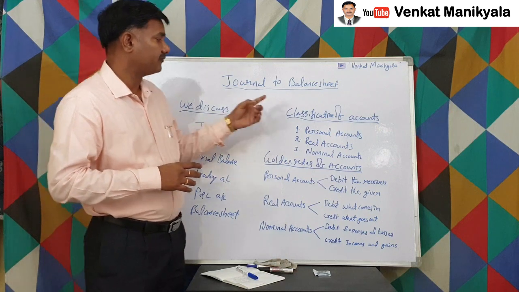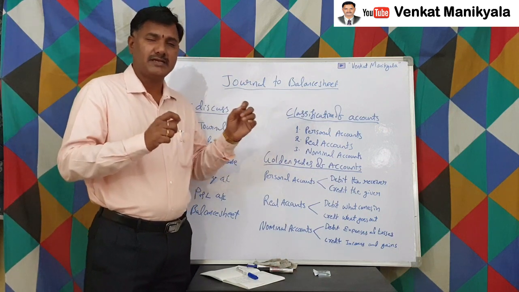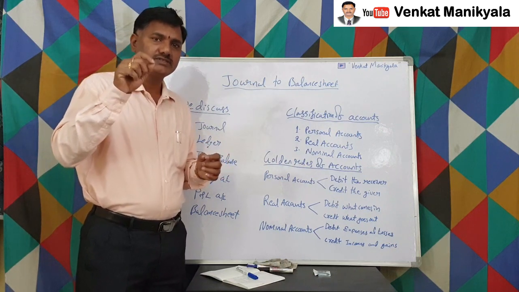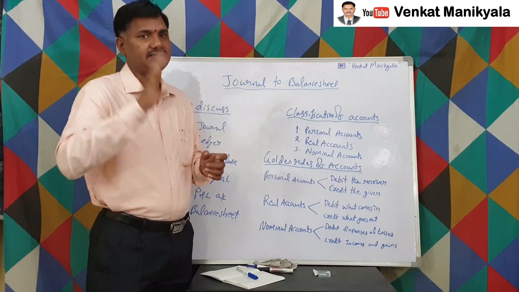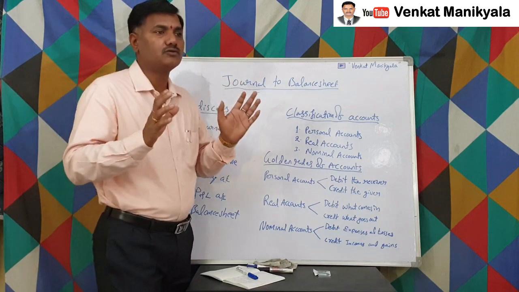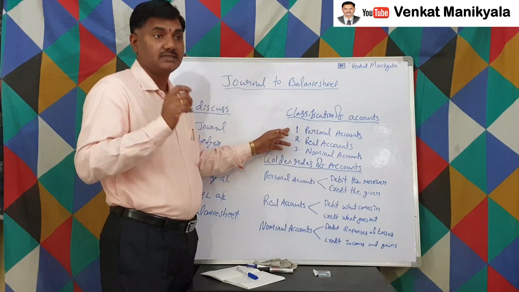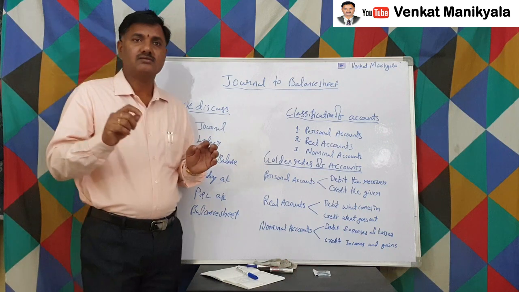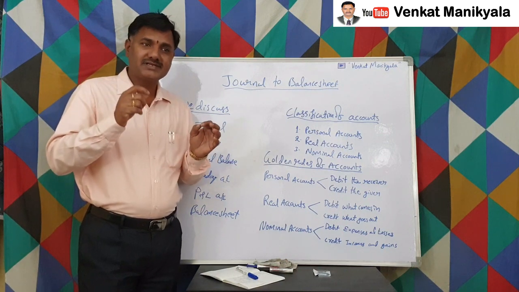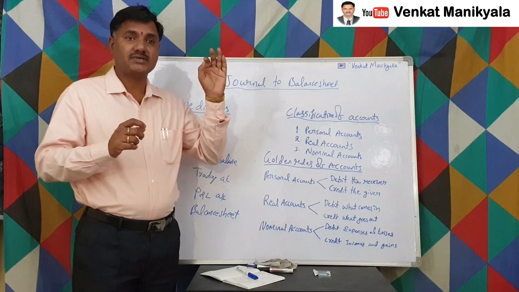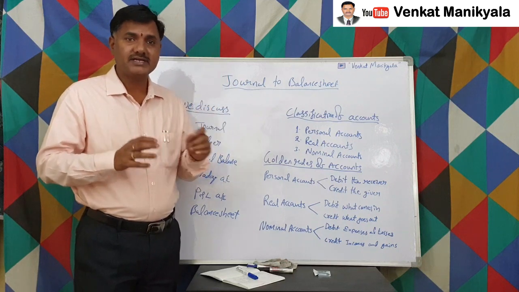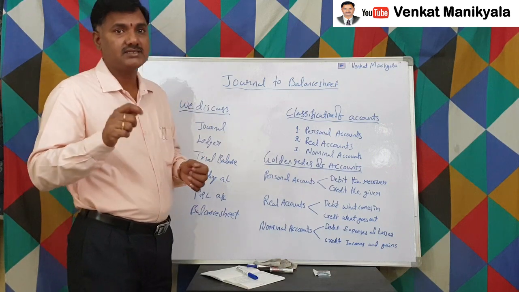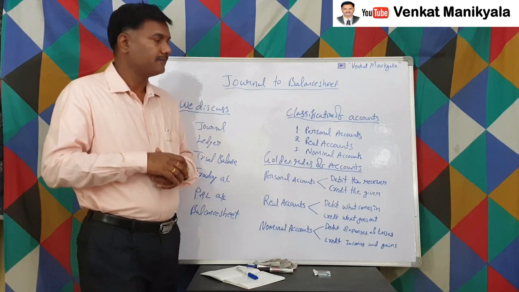So like that, personal accounts consist of natural persons and artificial persons. Artificial persons are created by some act, right? All those accounts we call personal accounts. Examples of personal accounts are Venkateshwara account, Ishwar account, Vikrant account, like there are so many personal names. Let us say Venkateshwara Swami Trust account, ABC Limited account, XYZ Limited account, like that. Those are all personal accounts. Even the bank is also a personal account, right?